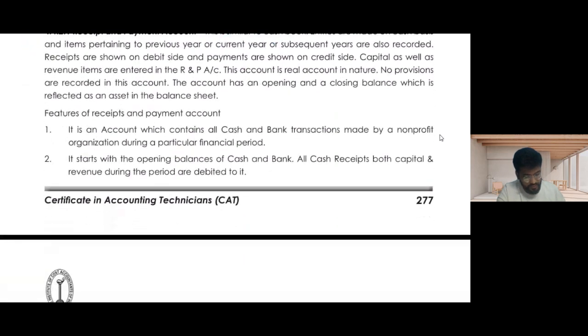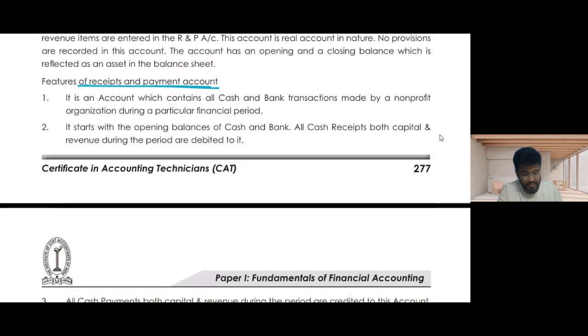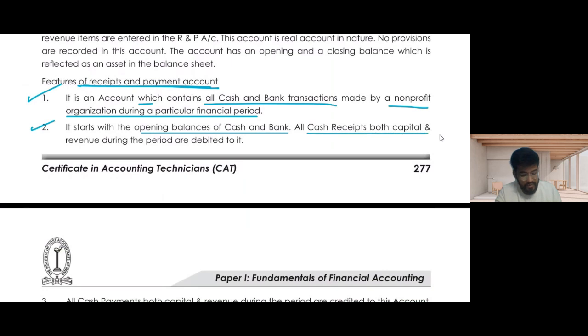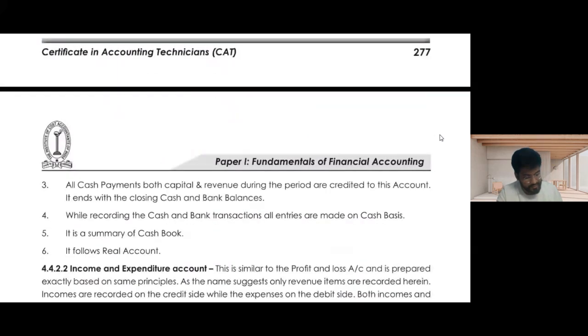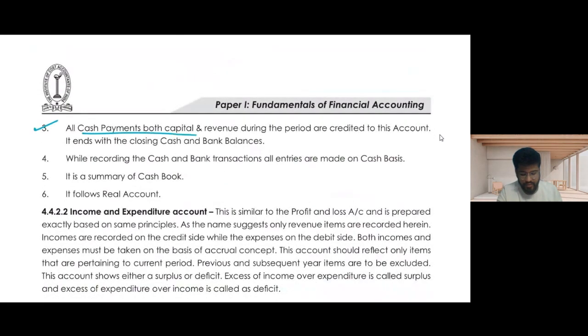So what would be the features of the receipt and payment account? It is an account which contains all the cash and bank transactions made by a non-profit organization during a particular period. It starts with the opening balance of cash and bank. All the cash receipts, both capital and revenue, during the period are debited, because when cash comes in we debit, and when cash goes out we credit. The cash payments, both capital and revenue, are credited to this account. It ends with the closing balance of cash and bank.